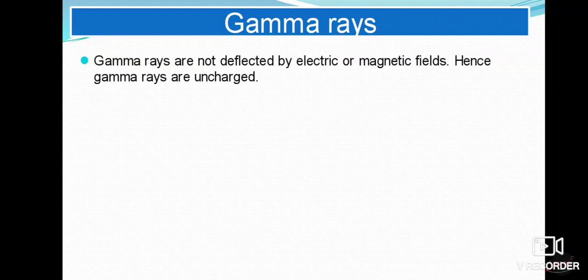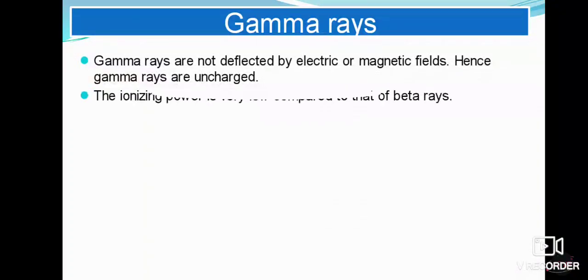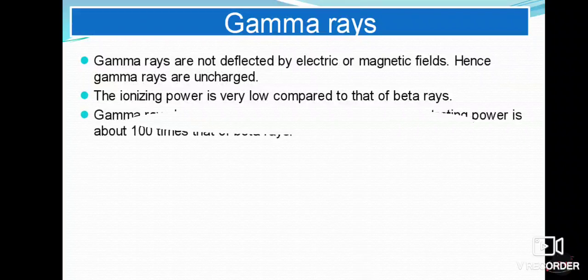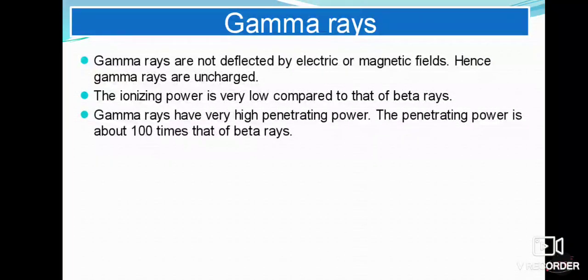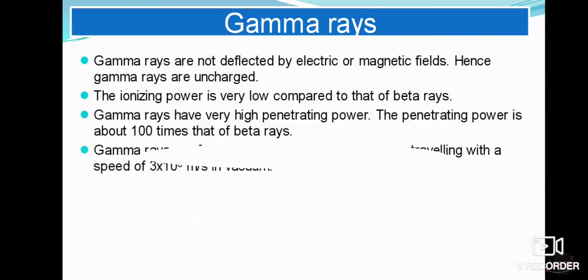The first property of gamma rays: they are not deflected by electric and magnetic fields, hence gamma rays are uncharged. Similarly, the second one: the ionizing power is very low as compared to that of the alpha as well as the beta rays, but the penetrating power is very high. The penetrating power is 100 times more than that of the beta rays.